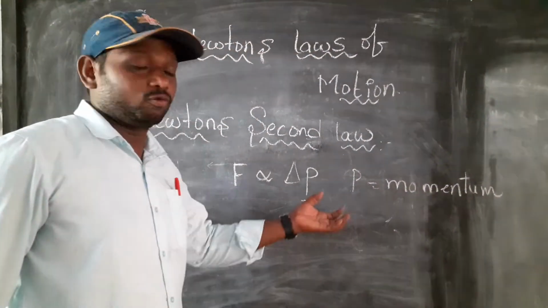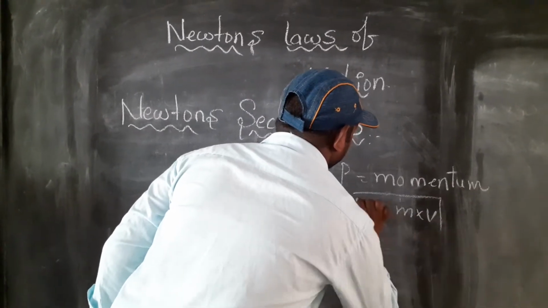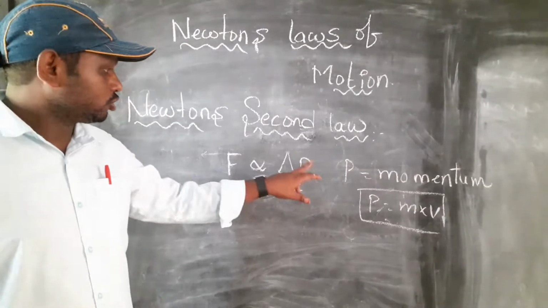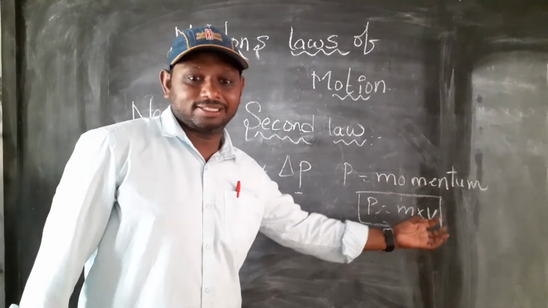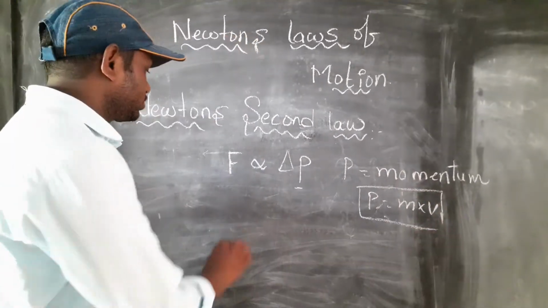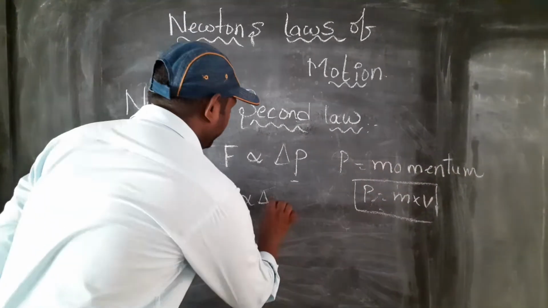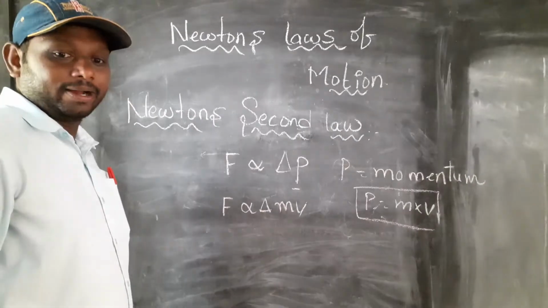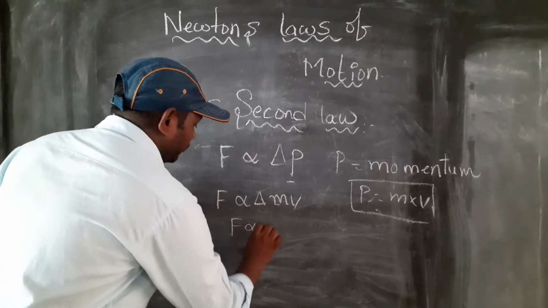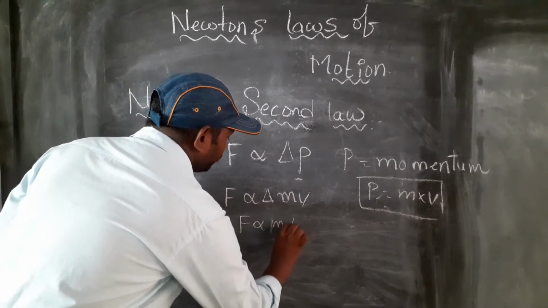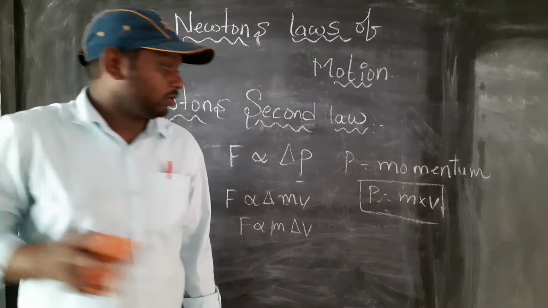In previous classes you studied what momentum is. P is nothing but the product of mass and velocity. This is very important. So F is directly proportional to delta P, where P is mv. So I write m first: F is directly proportional to m into delta v.